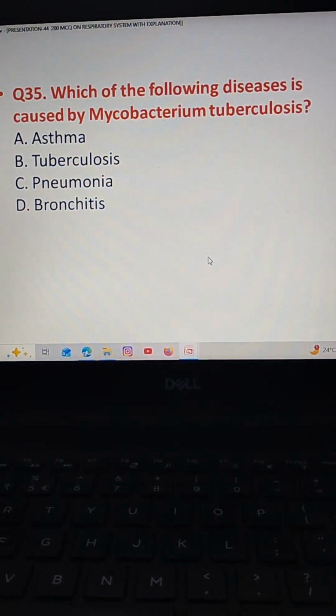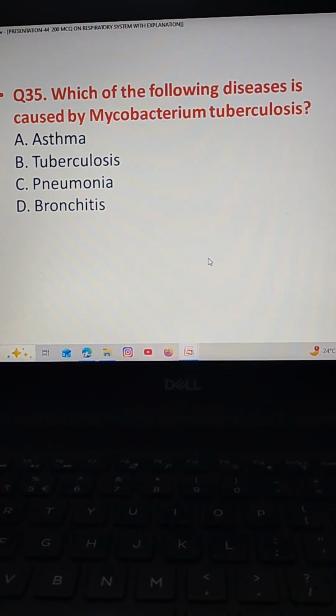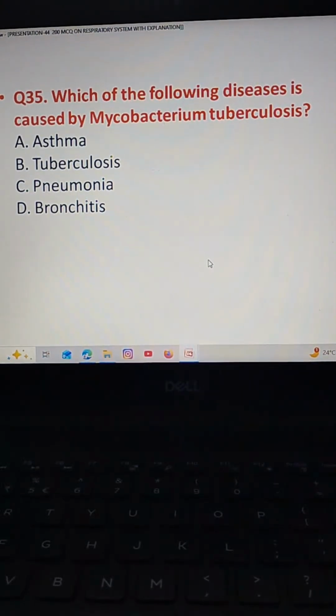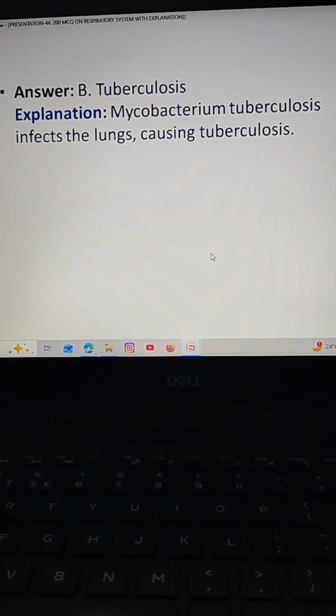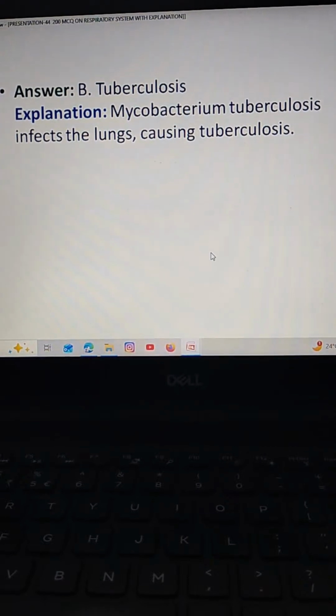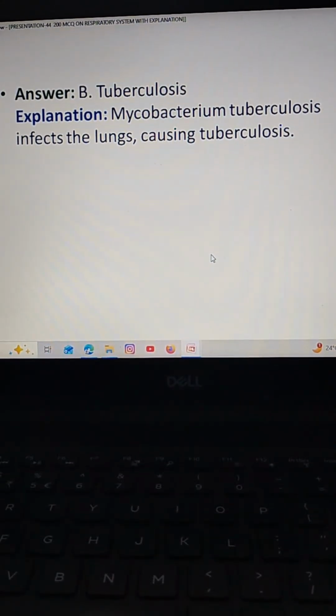Which of the following diseases is caused by Mycobacterium tuberculosis? Option A asthma, option B tuberculosis, option C pneumonia, option D bronchitis. The correct answer is option B tuberculosis. Mycobacterium tuberculosis infects the lungs causing tuberculosis.